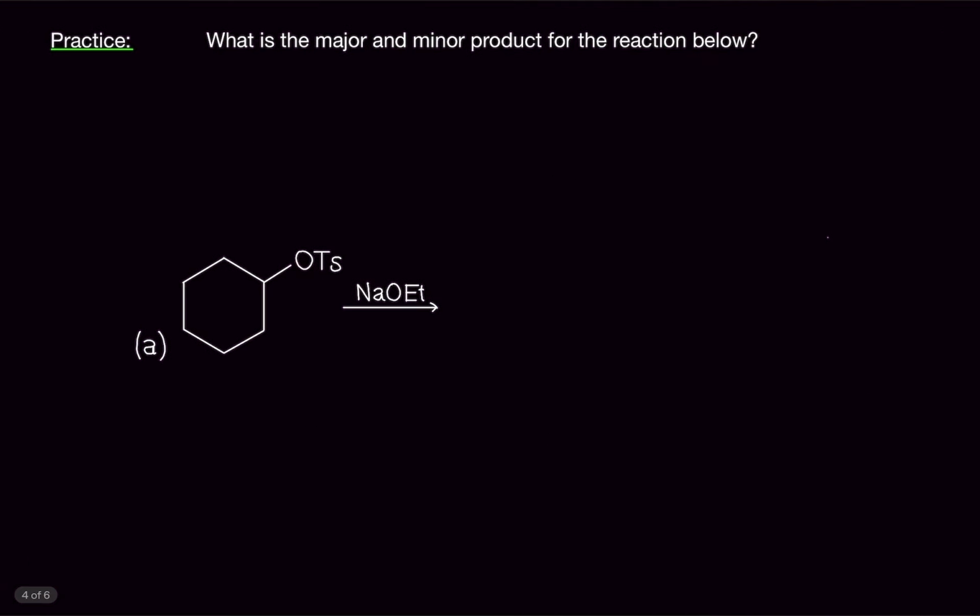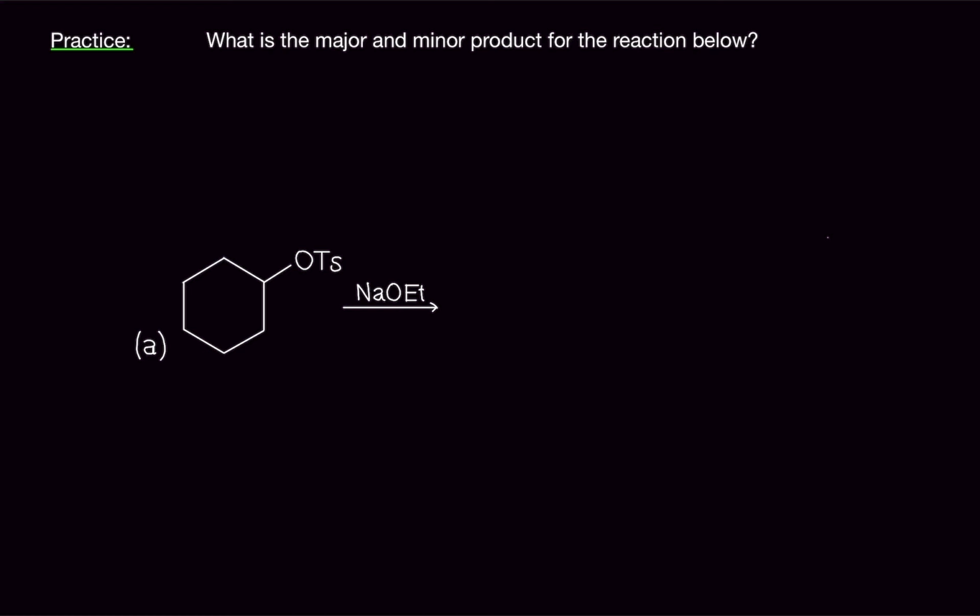All right, let's do some practice problems here. What is the major and minor product for the reaction below? We have a ring with an OTs. Like I said, OTs is just a fancy looking halide, even though it's not a halide, but just think about that. It's kind of like a halide, so a great leaving group.